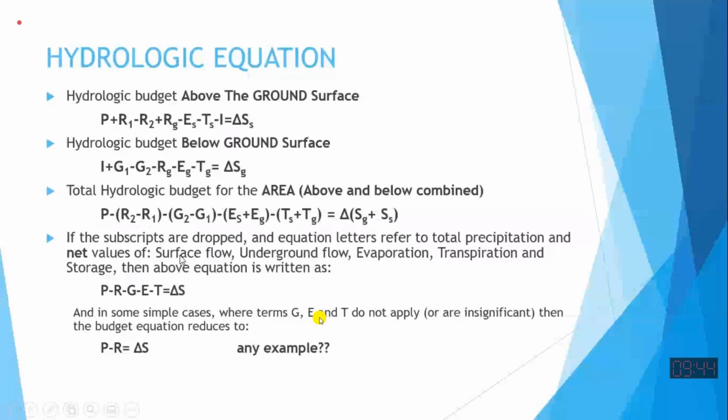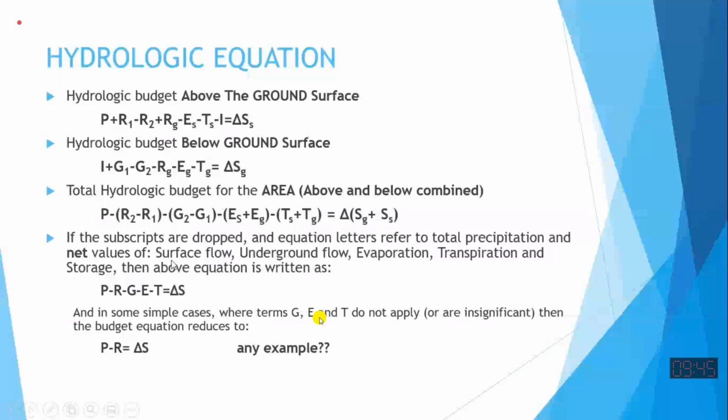Because in these two equations I was appearing: here I was outflow, over here I was inflow. So that is balanced out when we write the equation for both systems together. Infiltration is not going out of the surface plus groundwater system. It is moving from surface to ground, and then the return flow is coming from ground to surface. So both of them have vanished while we are writing this equation together.